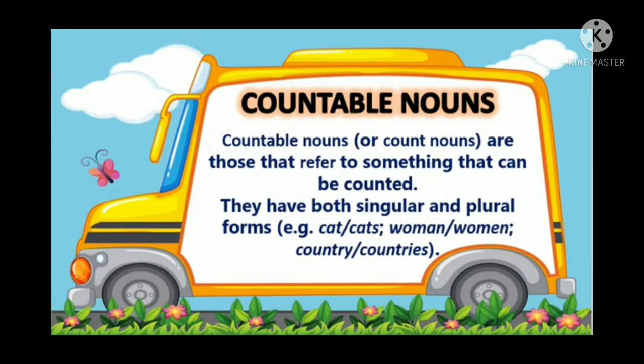Countable nouns are those nouns that refer to something that can be counted. They have both singular and plural forms. For example, cat or cats, woman or women, country or countries.